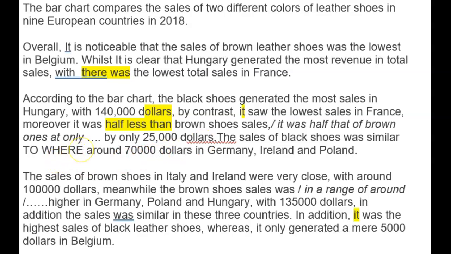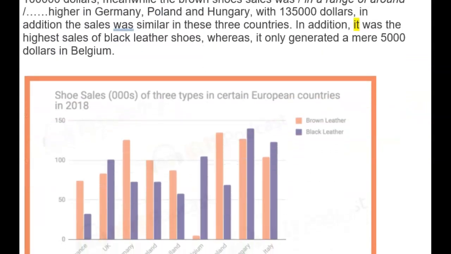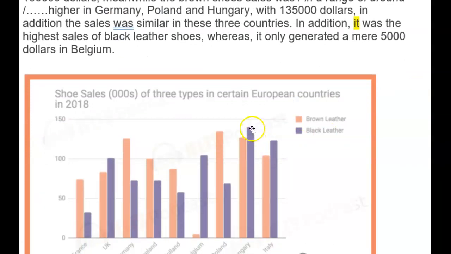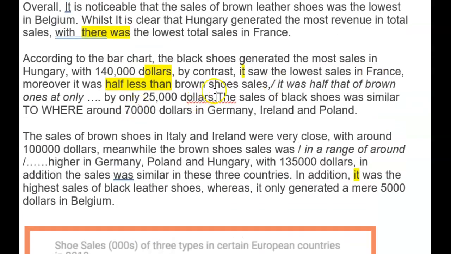Now, similar to where I've written in here, because here you're talking about brown. You talked about black up in Hungary, but you need to make sure I know where you mean. You mean similar to Hungary or similar to France? Because that's a little bit confusing. So I think you need to make that into a different sentence.